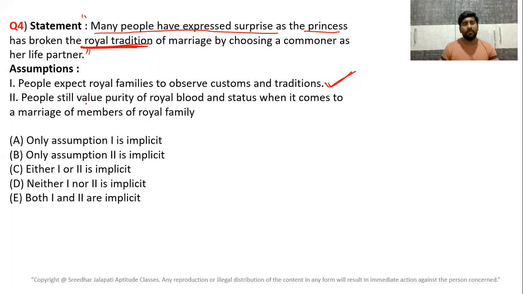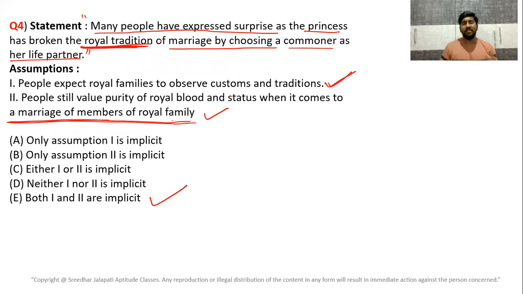Second, people still value purity of royal blood and status when it comes to the marriage of members of the royal family. Exactly. That's why the princess has broken the tradition by choosing a commoner as her life partner. So that means people still value purity of royal blood and status. So here both are assumptions.